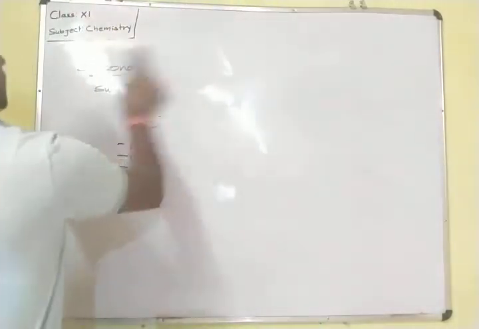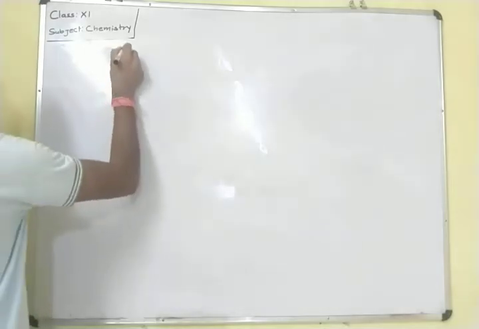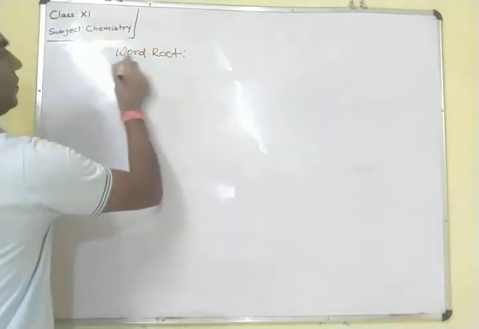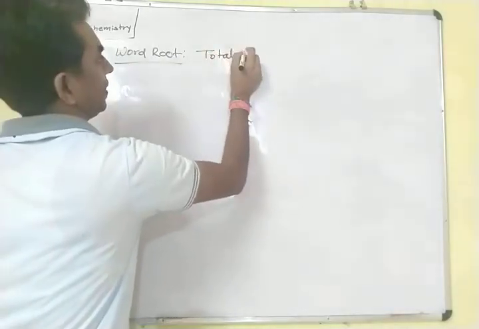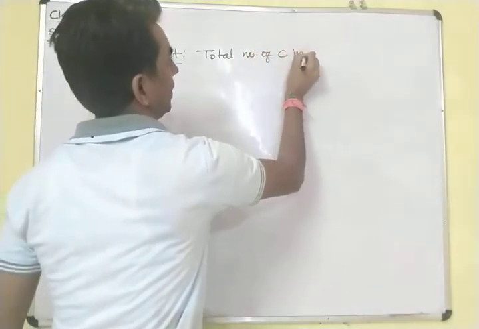Next is word root. So word root, total number of carbon in a main chain. Total number of carbon in a main chain.